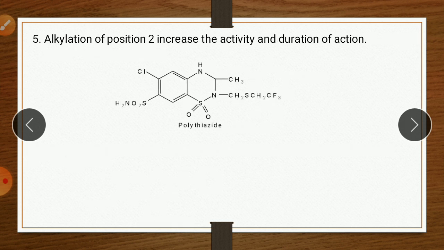Then alkylation of position 2 increases the activity and duration of action. So here there is an alkylation at position 2, which increases the activity as well as duration of action. Example is polythiazide. So here there is polythiazide which contains a CH2S CH2CF3 group. So it gives more activity and a longer duration of action. So it is about the SAR of thiazide diuretics.